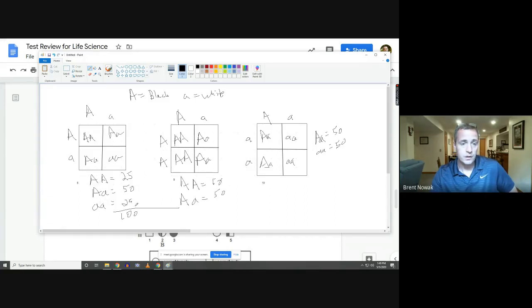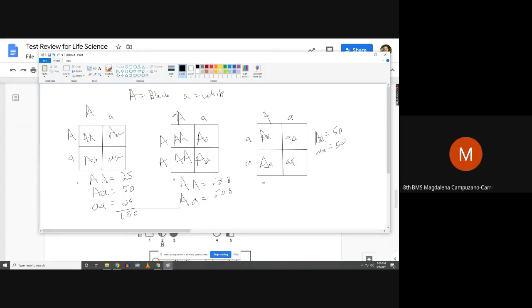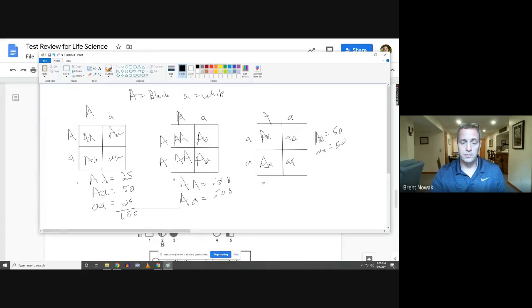Do you agree? Yes. So to have an offspring of a child that's either black hair or white hair, could this be the genotype, heterozygous for both? And the answer would be yes. What about this? So this would produce black hair. This would produce black hair. Could it be this combination to have black and white hair? Am I going too fast? No. Okay, so if I had a heterozygous male and a homozygous dominant female, would they be able to produce white hair?